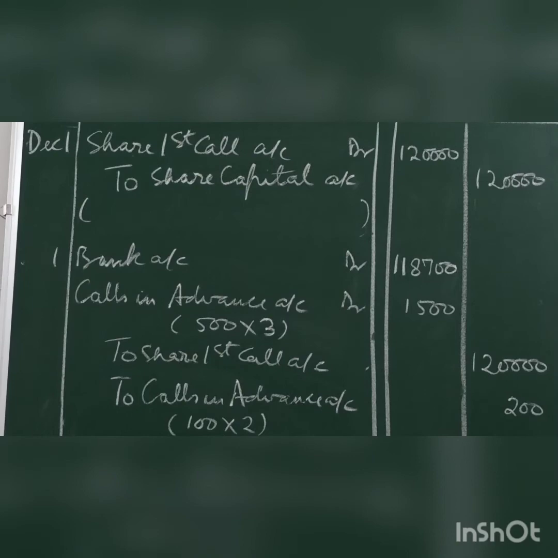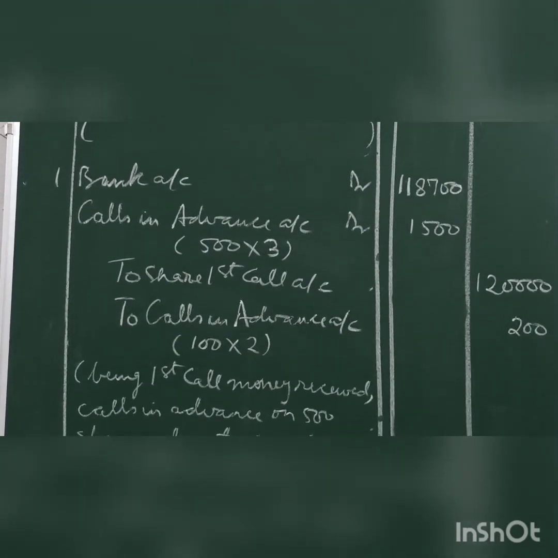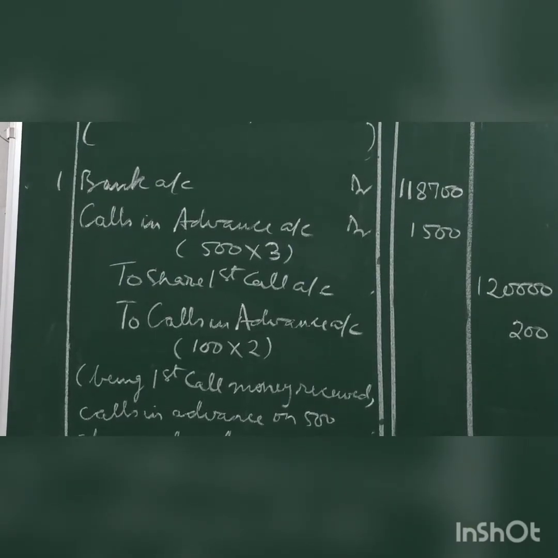The next entry is for receiving the first call money. Entry will be bank account debit, and now you will debit calls in advance account to adjust the money which you had received on first call from Ramesh with allotment money. So he had paid 1500 in advance with allotment money. That will be adjusted now. To share first call account, all the money received 1,20,000. This will be to close the account as you have debited first call in the above entry.